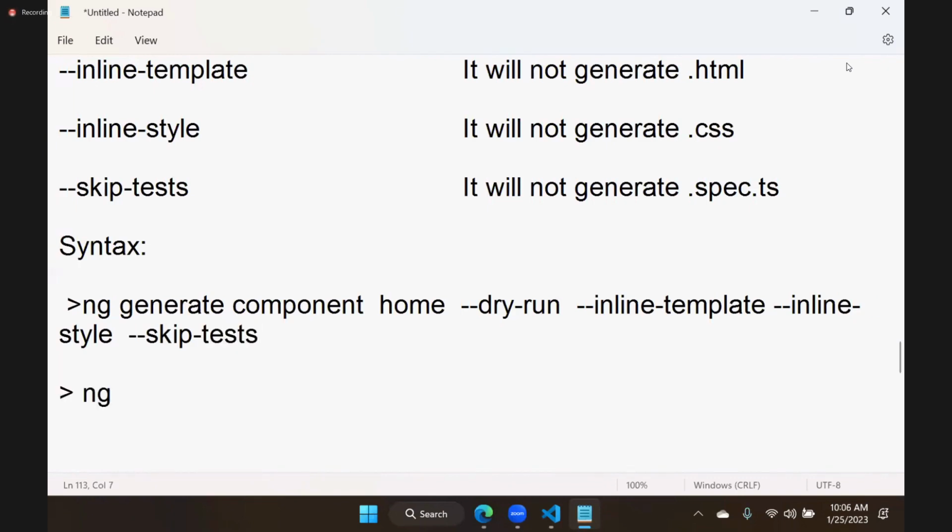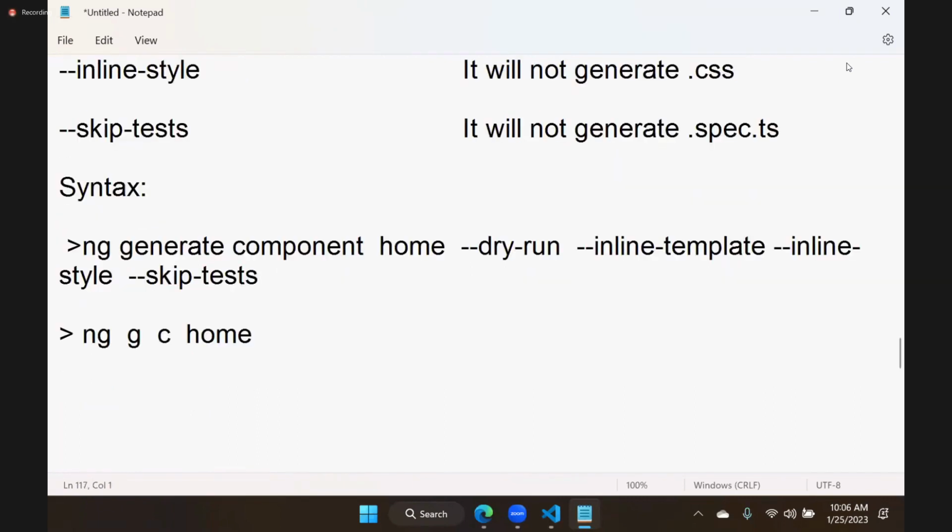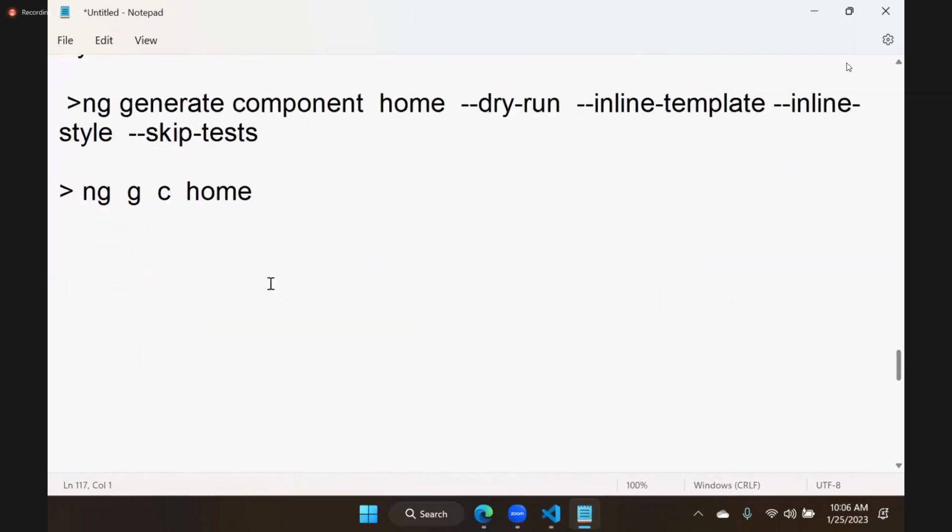Or we can simply say ng generate component. Which component? Home. That's it. We can add a component in any way we want. So this is commands. So you learned two techniques now, adding components by using CLI and adding components manually. Depending on your requirement, you can choose any. Now, once we know how to add these components, let's see how to use these components and build a page.